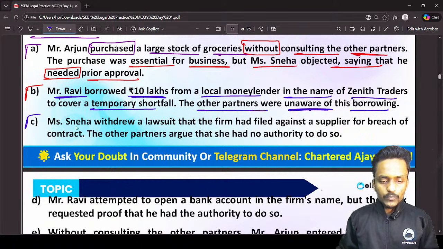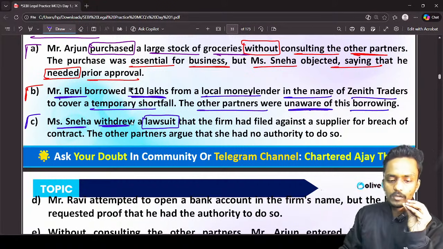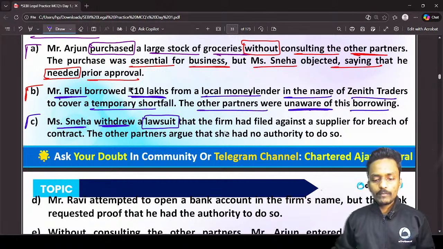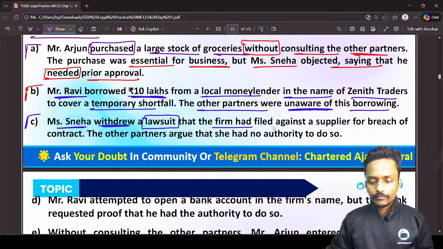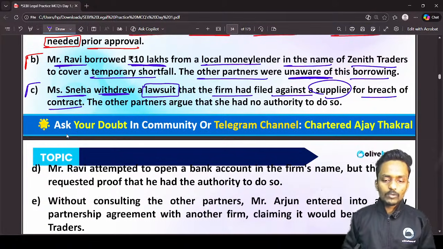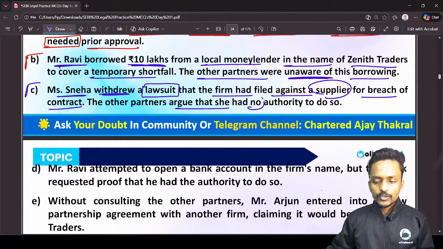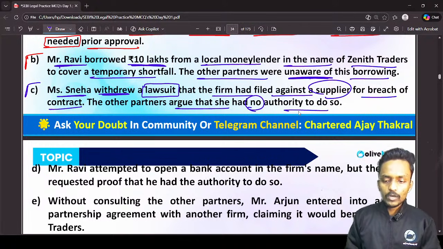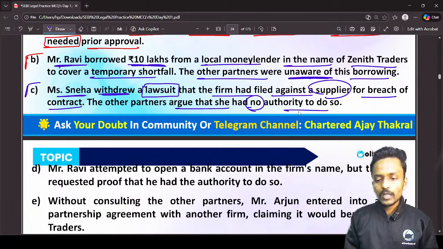We have the third situation, Mrs. Sneha withdrew a lawsuit. She is a partner in the partnership firm and withdrew a lawsuit that the firm filed against a supplier for breach of contract. Now the other partners argue that she had no authority to do so. So how can she withdraw the lawsuit which was filed by the firm?